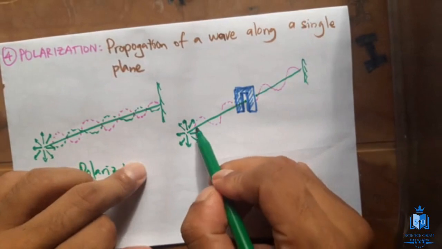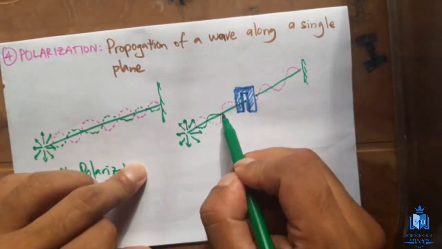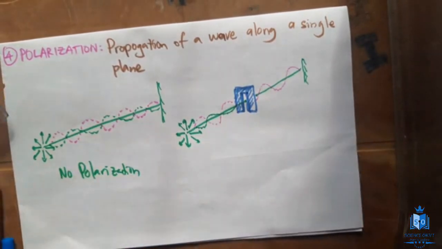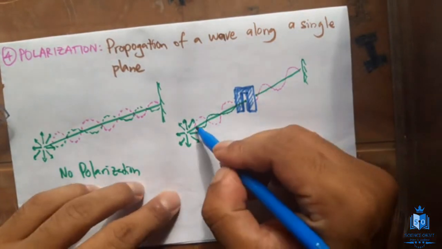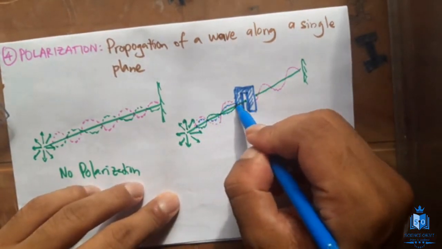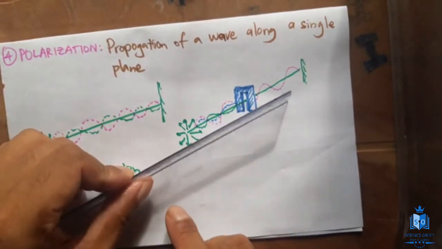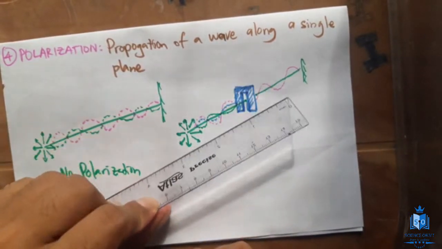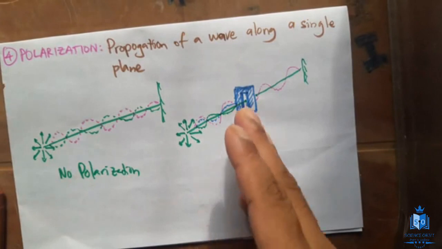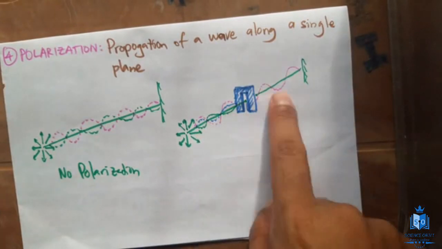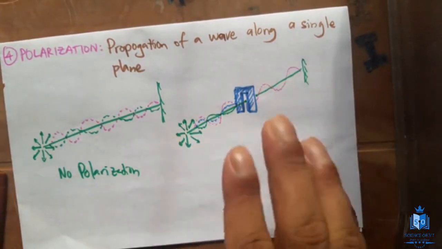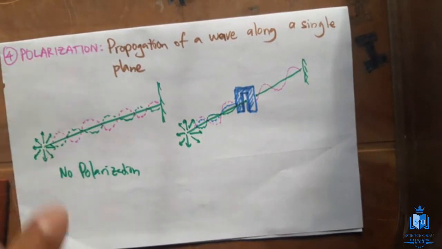I just draw the other waves like this, but they can't proceed. They will stop. I will draw another wave in another color. I hope you understood that. Now what I have drawn is one wave like this, one wave like this, one wave like this, different planes, right? But after that, the wave will proceed only in one plane. That is what you call polarization.